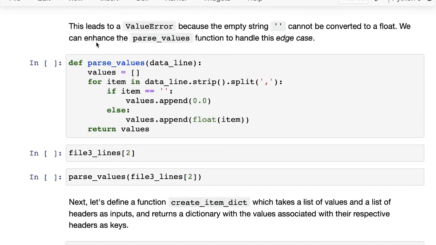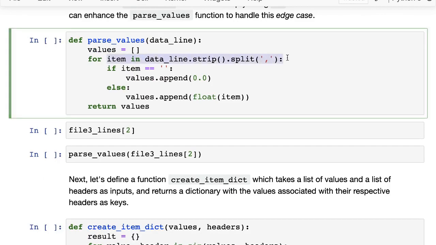So a function can work properly without an edge case, but sometimes it might give an error. Okay. So this is what we do now: once again we iterate through the data line, which is stripped and split. And if the item is the empty string, then we append the value 0. So we say that if the down payment or whatever is empty, then we simply use the value 0 in its place. This is called handling missing values, and we'll see in the future how to handle it using pandas as well. And if it does have a value, then we simply convert it to a float.